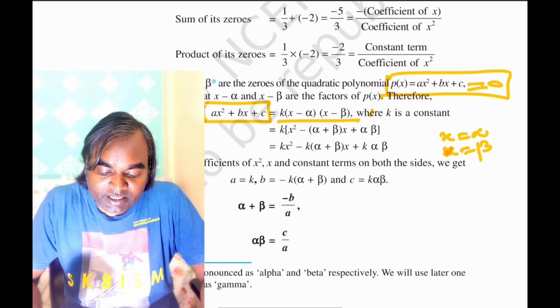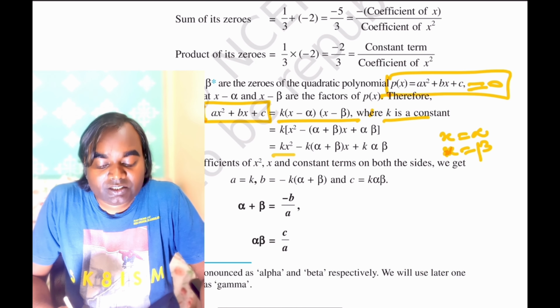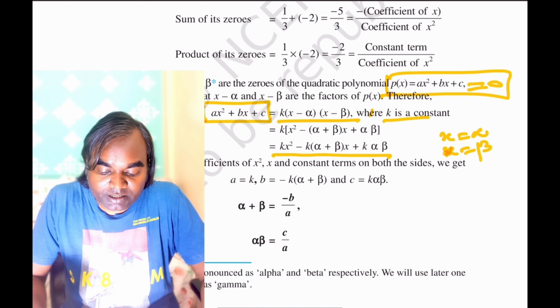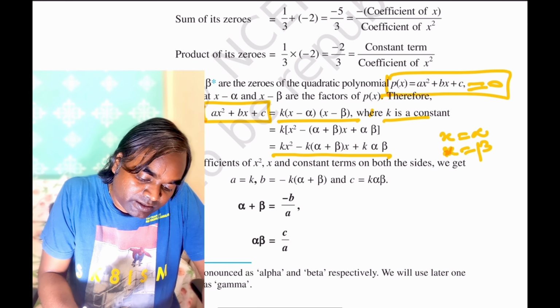After simplification, we can write this as kx square minus k(alpha plus beta)x plus k alpha beta. And we have ax square plus bx plus c.